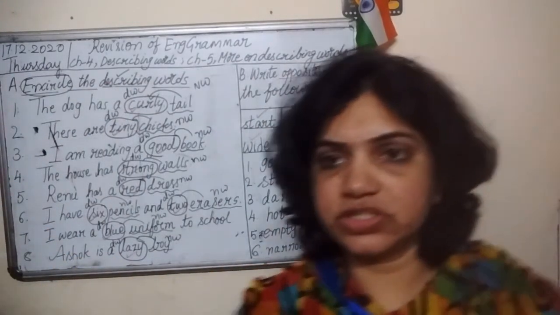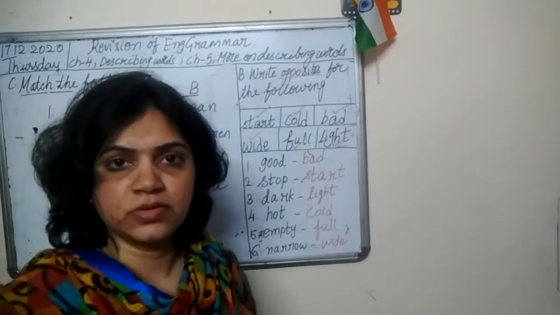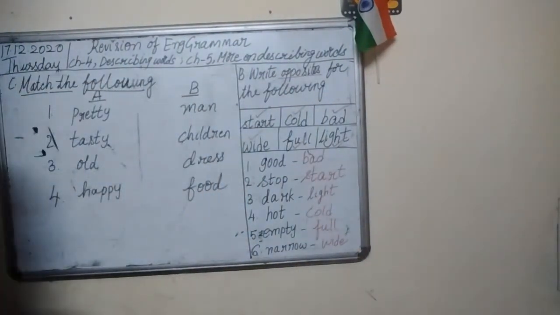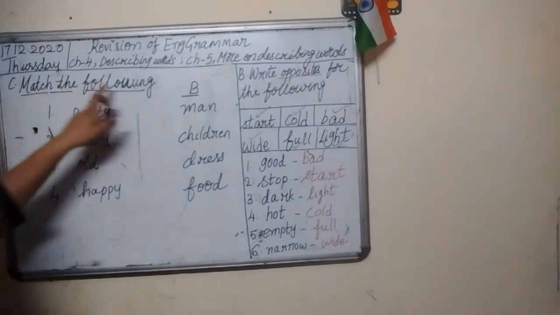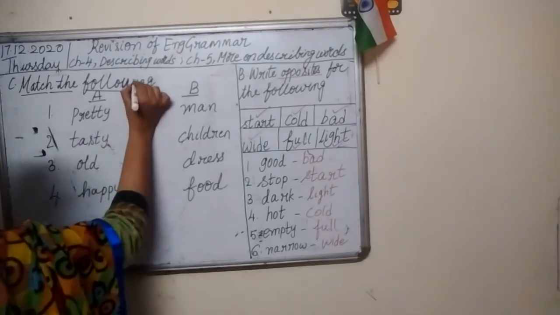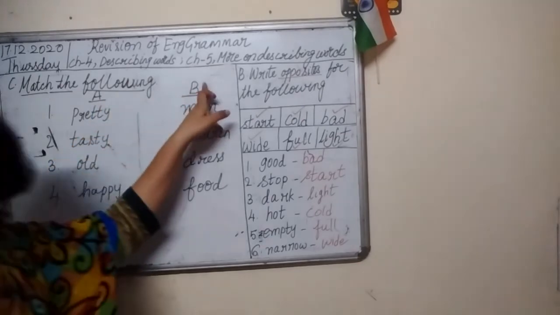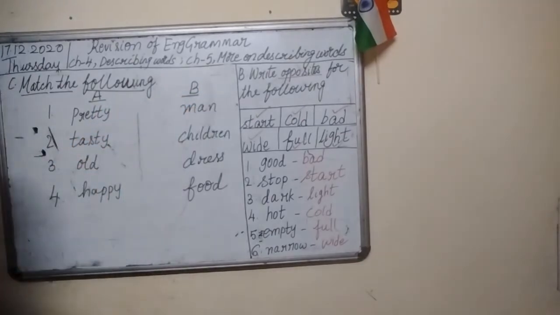Let's finish that also. Now look at this exercise, children. Match the following. F-O-L-L-O-W-I-N-G. Column A and column B. 2 columns are given.